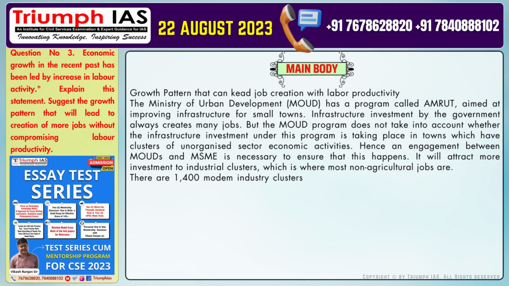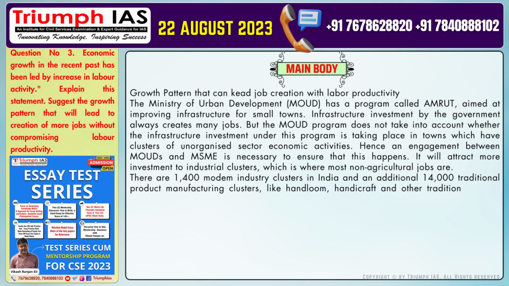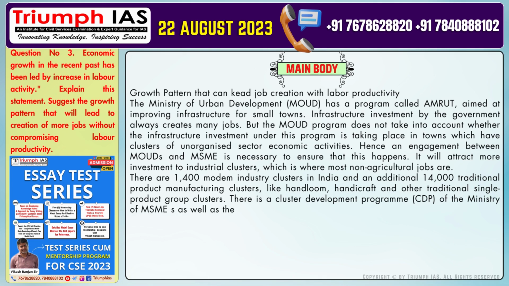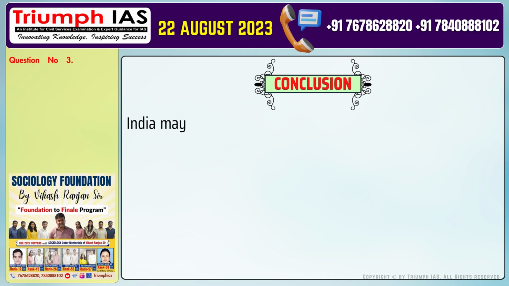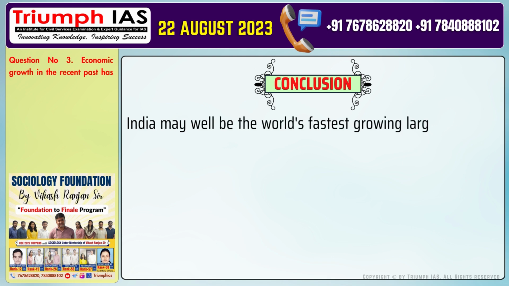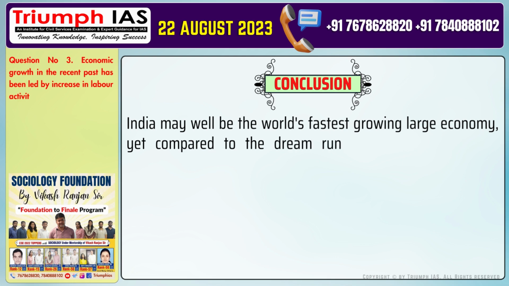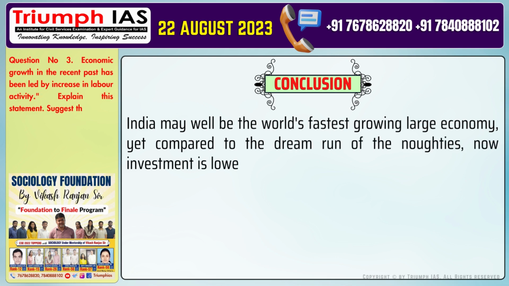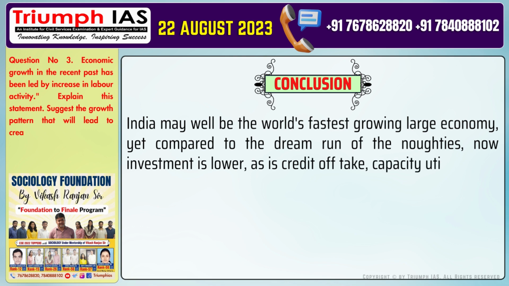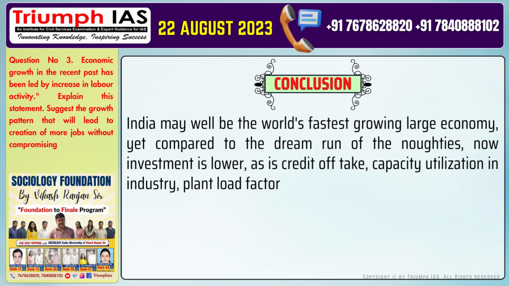There are 1,400 modern industry clusters in India, and an additional 14,000 traditional product manufacturing clusters, like handloom, handicraft, and other traditional single product group clusters. There is a Cluster Development Program, CDP, of the Ministry of MSMEs as well as the Ministry of Textiles, which is poorly funded and could be better designed as well. Conclusion of the answer is, India may well be the world's fastest growing large economy, yet compared to the dream run of the noughties, now investment is lower, as is credit uptake, capacity utilization in industry, plant load factor, and agricultural growth.